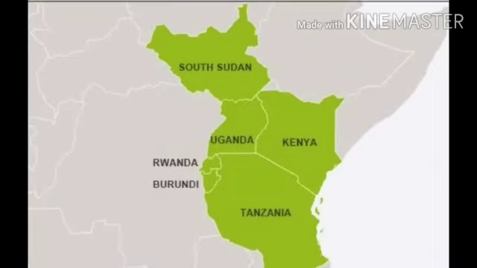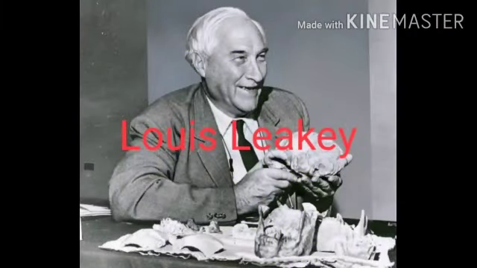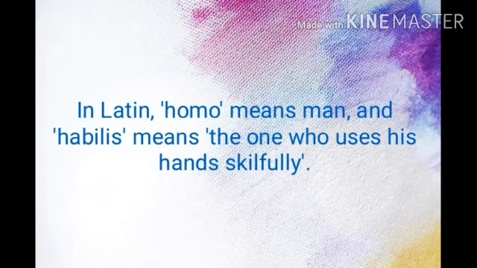The first evidence of this species was found in the border region between Tanzania and Kenya in the continent of Africa. The scientist Louis Leakey discovered the species known as Homo habilis because beside the fossil remains, he found some tools made by them. In Latin, Homo means man and habilis means the one who uses his hand skillfully. Thus, it is known as Homo habilis.